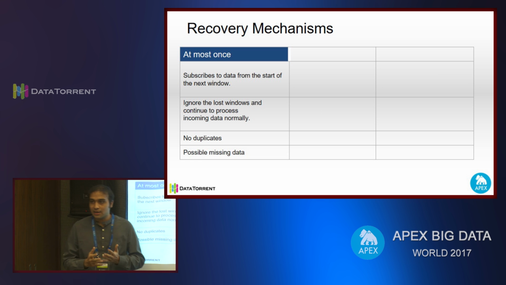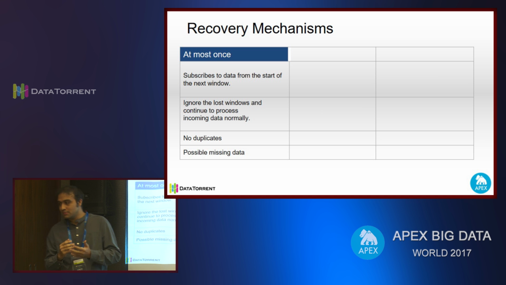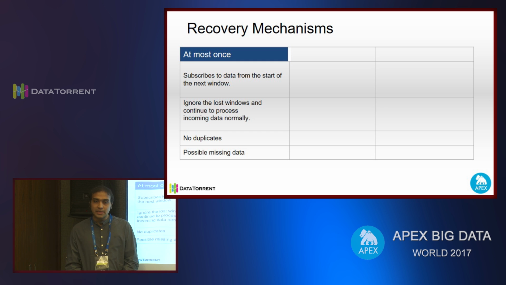Now I will describe how each mechanism behaves in case of operator failure. In all three mechanisms, the operator will subscribe to the upstream buffer server to fetch the data, but the point from which it subscribes differs. At most once, as the name suggests, is useful when we don't care about lost data. It will subscribe to the upstream buffer server from the next begin window.